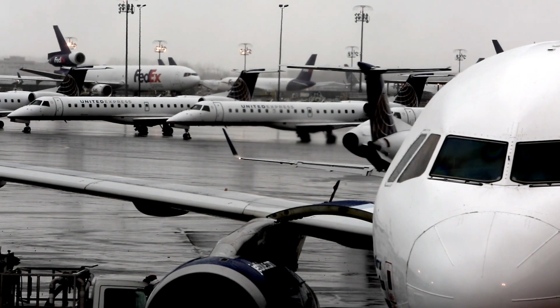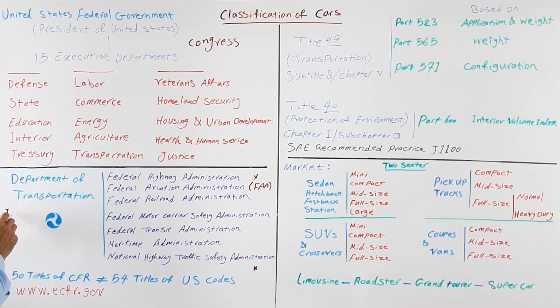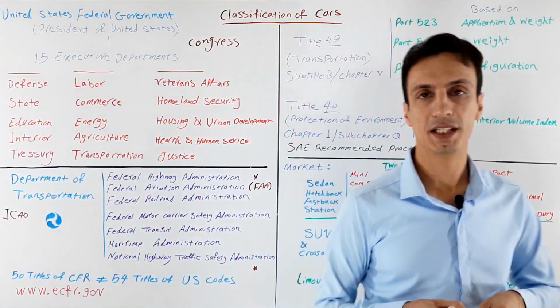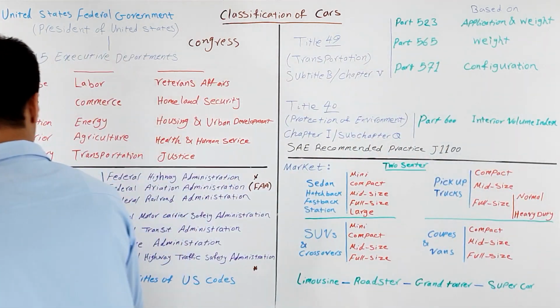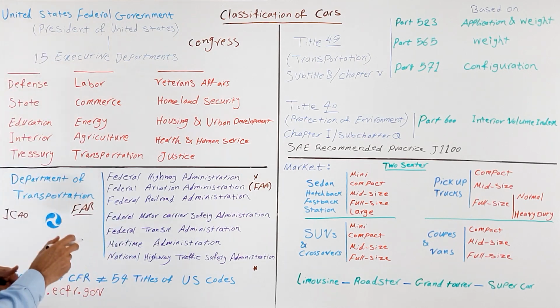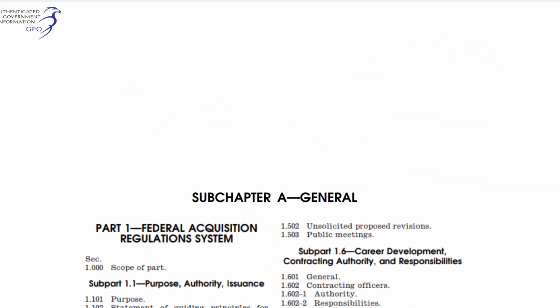This federal administration is a part of an international organization called ICAO, or some people call it ICAO, and also has its own regulations that are known as FAR. This FAR is a part of Title 14 of CFR. About CFR, I'll talk in a minute, but please don't confuse this FAR with FAR in Title 48, that is Federal Acquisition Regulations.